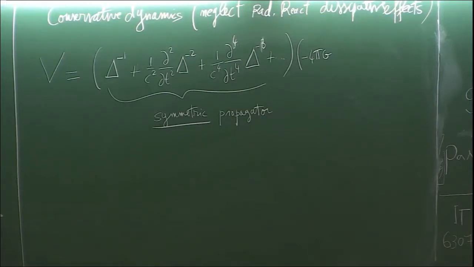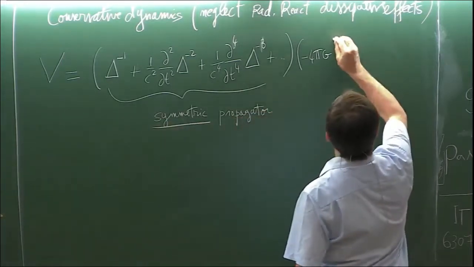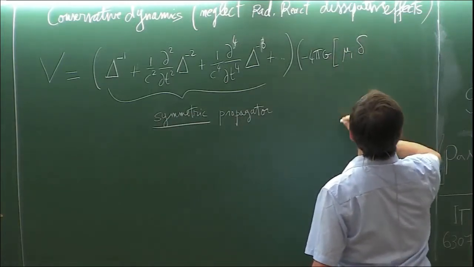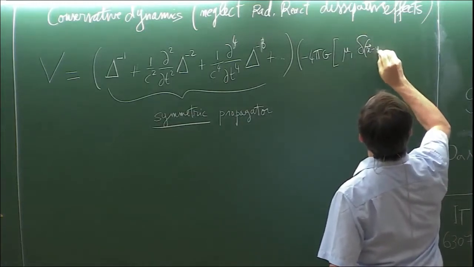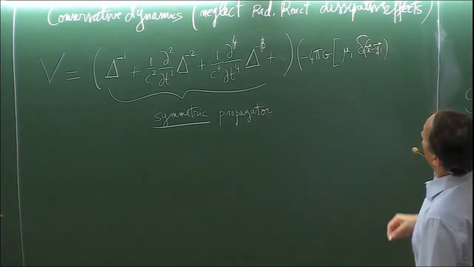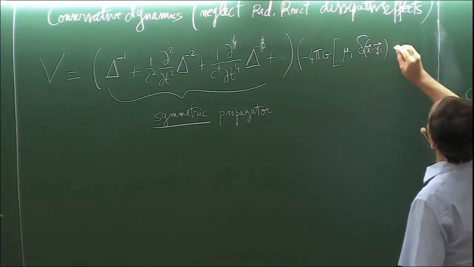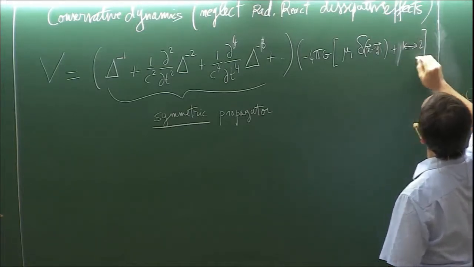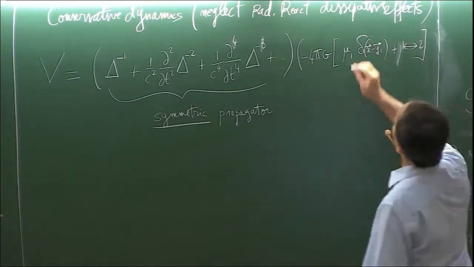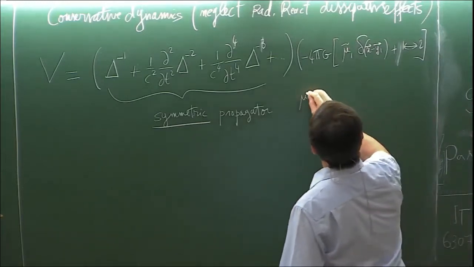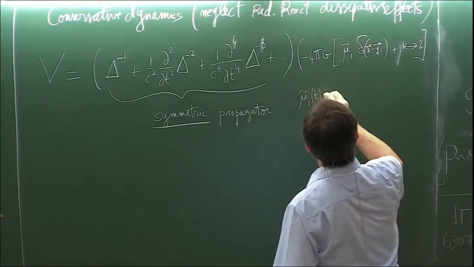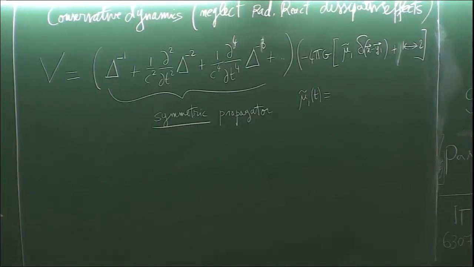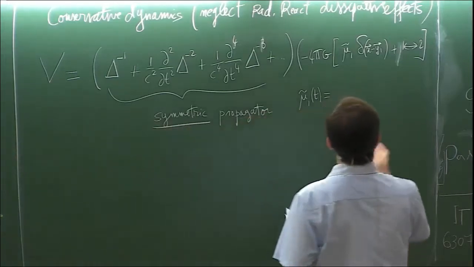And for that source, we have already seen what it is. We have terms that involve delta functions at the location of each of the particles, and there will be another one for the other particles. We call it generally mu tilde, where mu tilde 1 is just a function of time, and it comes from the explicit expression of the stress energy tensor of your matter, of your particles.